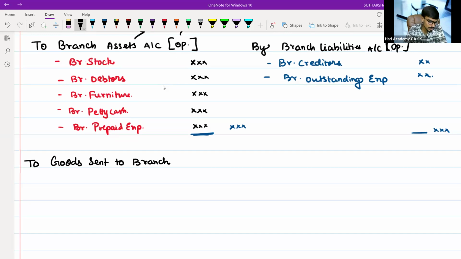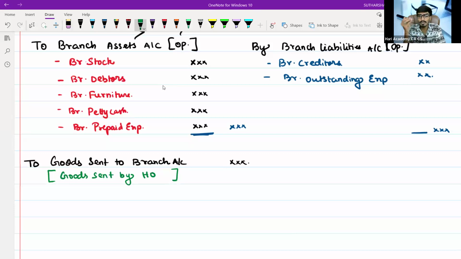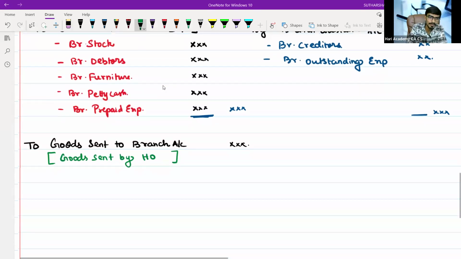The account name itself is to goods sent to branch account. Basically, what does it mean? Goods sent by HO. It should be understood in such a way: HO is sending some goods to the branch.